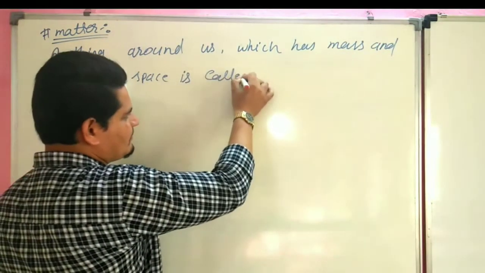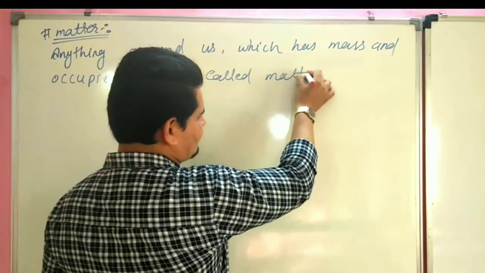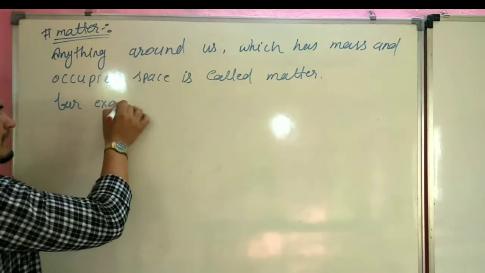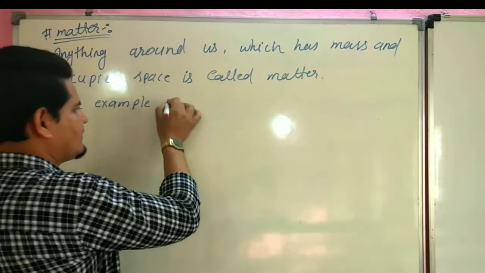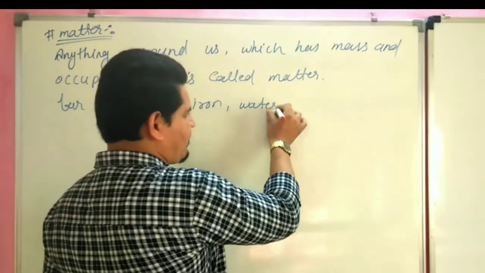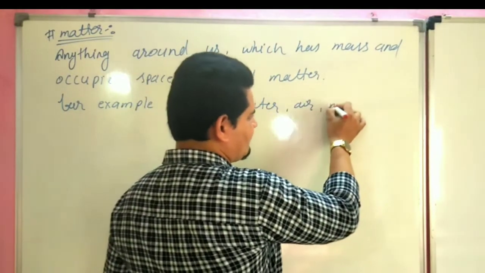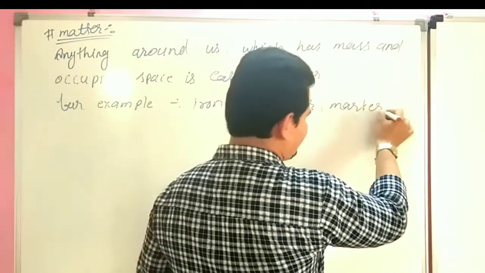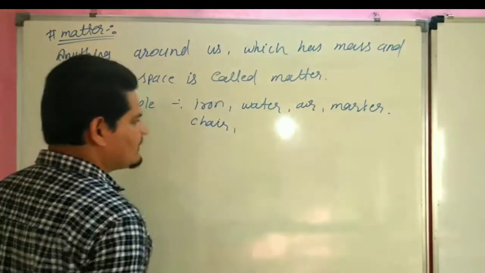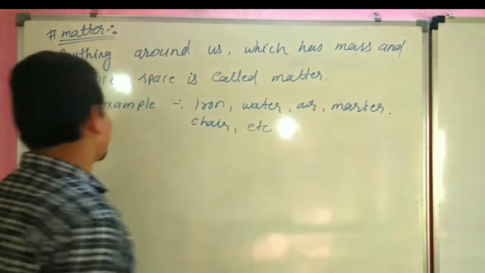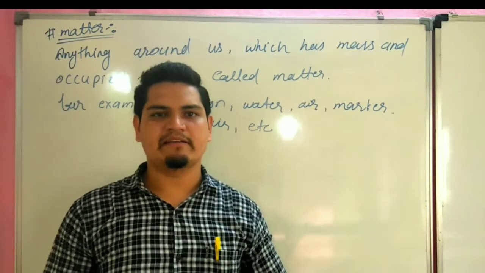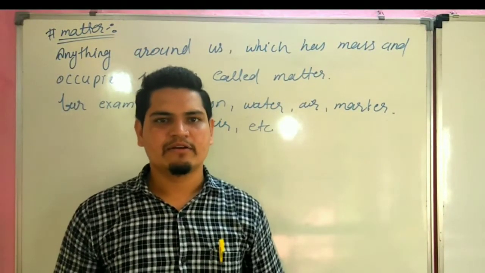For example, iron, water, air, marker, chair, etc. Anything around us which has mass and occupies space is called matter.